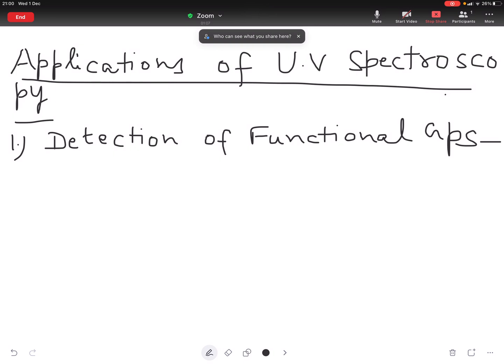UV spectroscopy has been used to detect the presence or the absence of certain functional groups in our organic molecules.